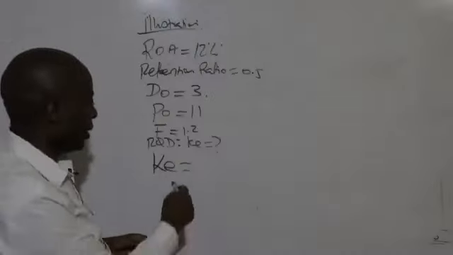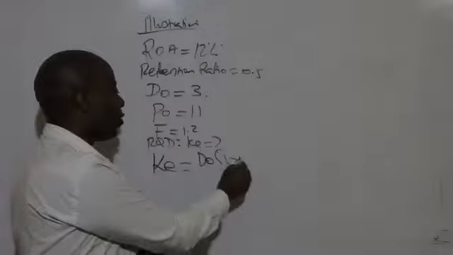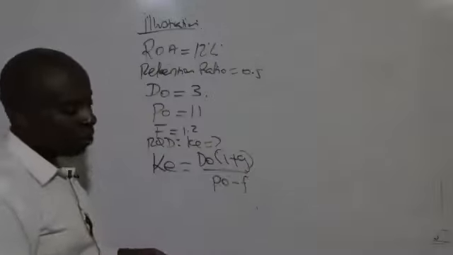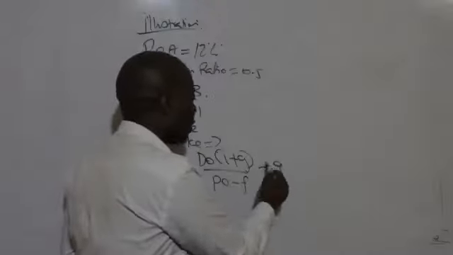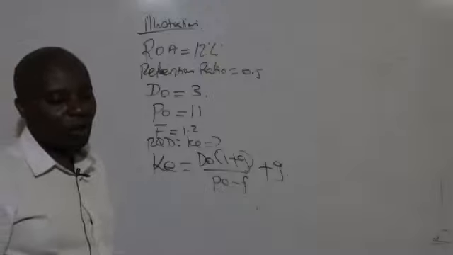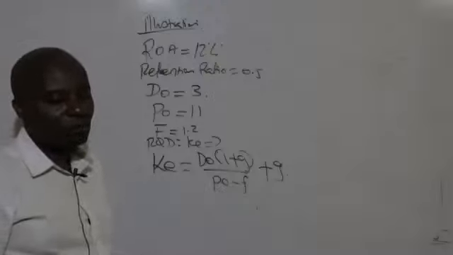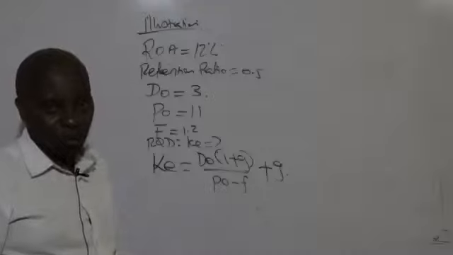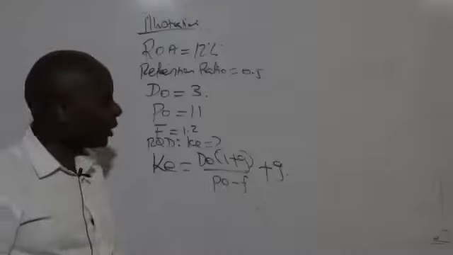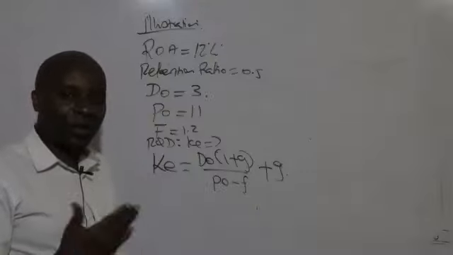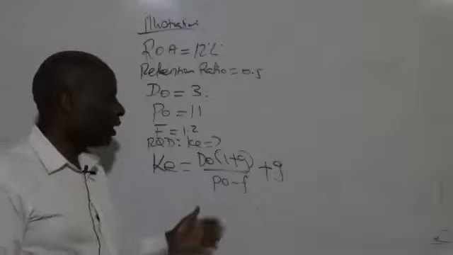To get Ke, we normally talk of D0 into 1 plus g all over P0 minus any flotation cost, plus g. But now you see g has not been given, and I'm not going to give it to you. I would want to see whether there is anybody who can use some reasoning to give us the value of g. Let's see.